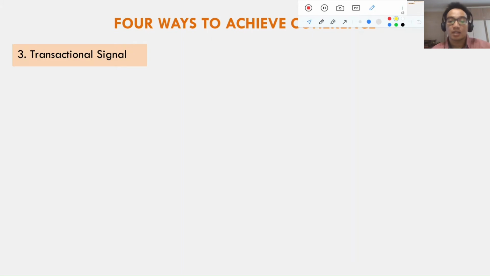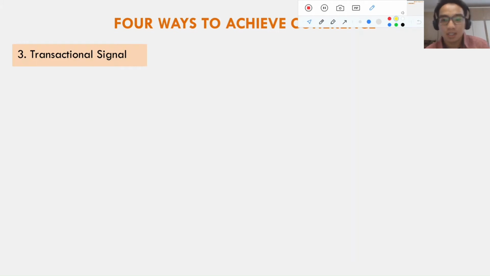So the transition signals are like first, second, third, moreover, however, and then, in brief, in addition, in conclusion, like that. I guess that you guys are already familiar with those words. So those words, those phrases are called transition signals. I'm going to say transition signal. It's kind of easier to say.